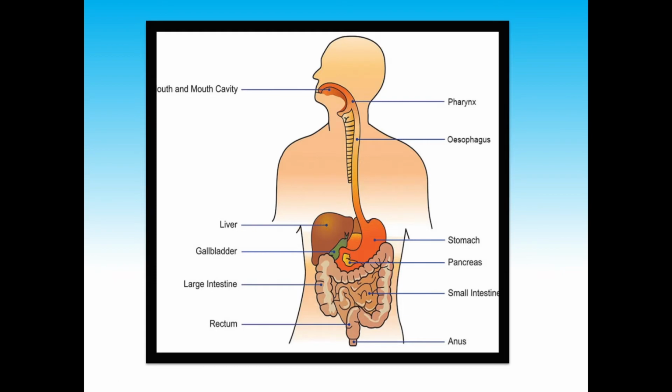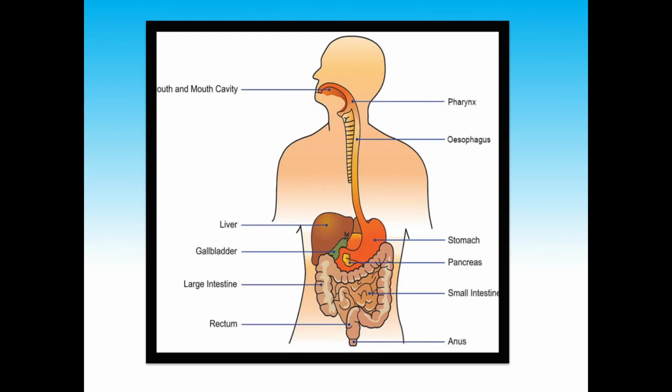Approximately the length of the tube is 24 foot. Here in the small intestine, the real digestion starts. The small intestine is the major site of digestion.